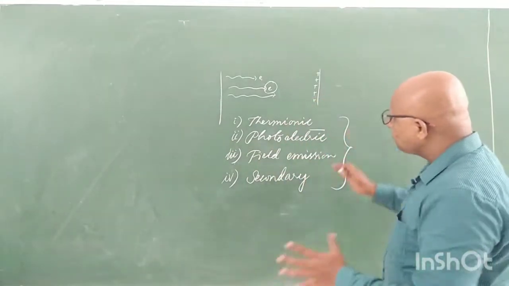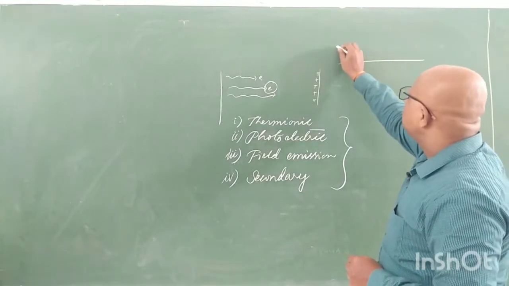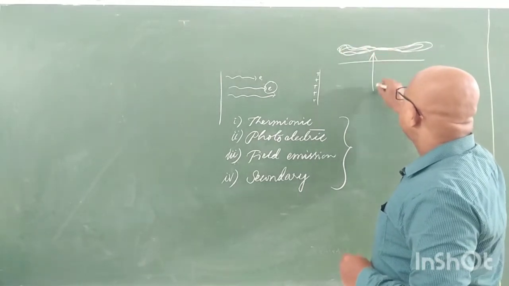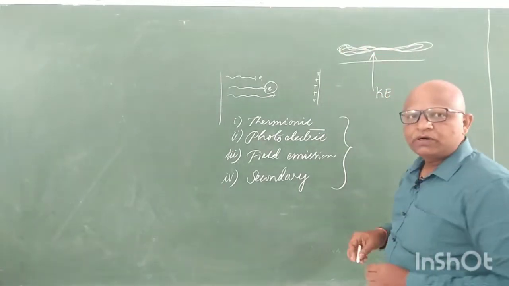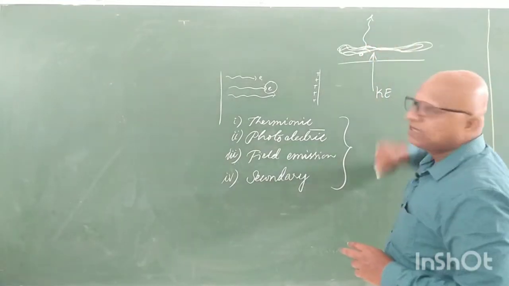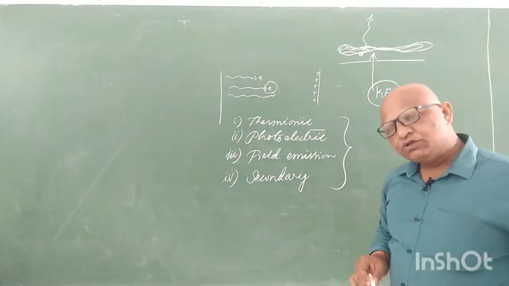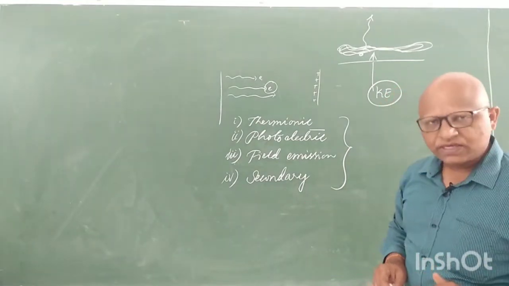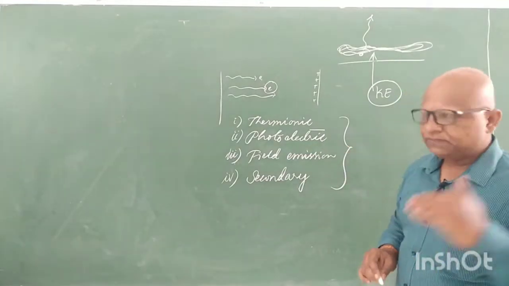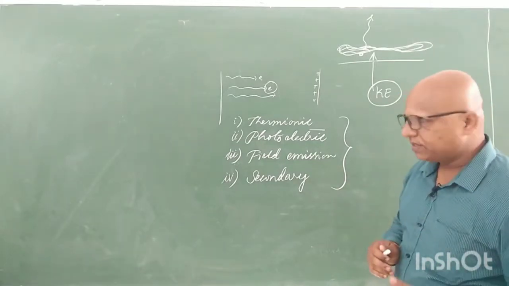And for all these processes, the basic thing is that the metal requires a certain amount of kinetic energy to be given to the metal surface in such a way that the electron will come out of the metallic surface. This extra kinetic energy, which is to be supplied to the metal surface from outside, has a minimum value. For every metal it is different: for copper it is different, for aluminum it is different, for gold it is different.